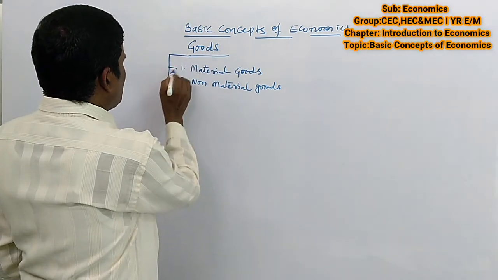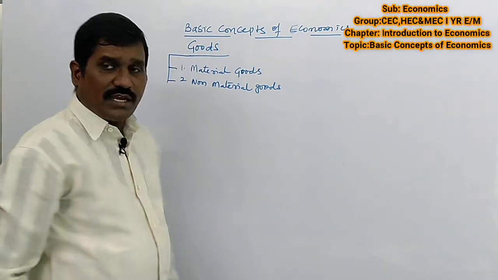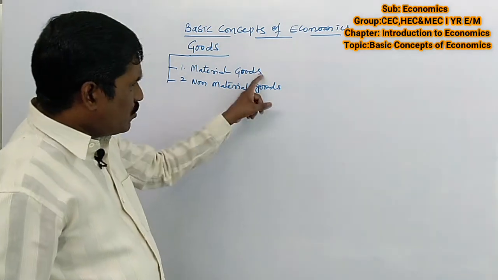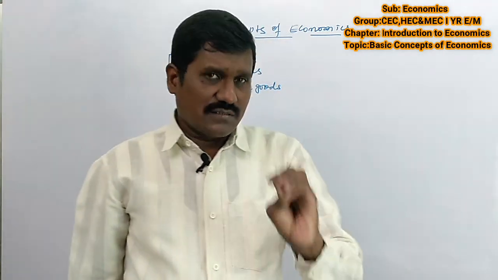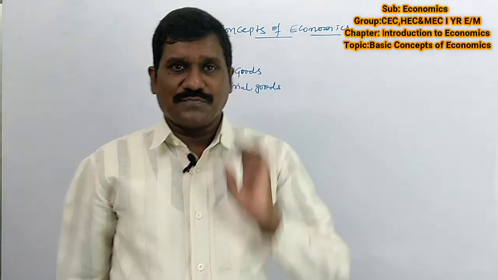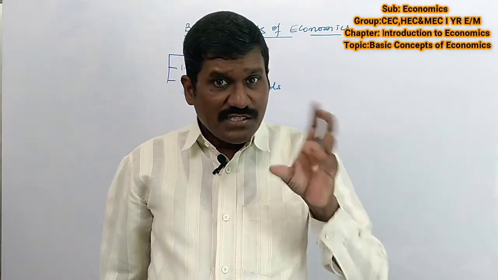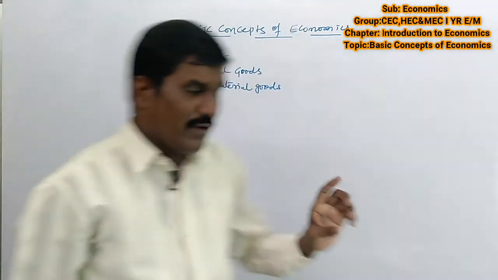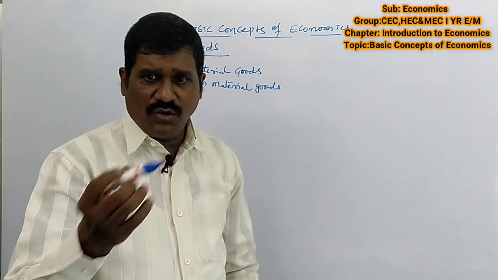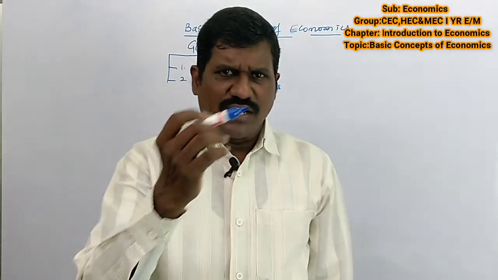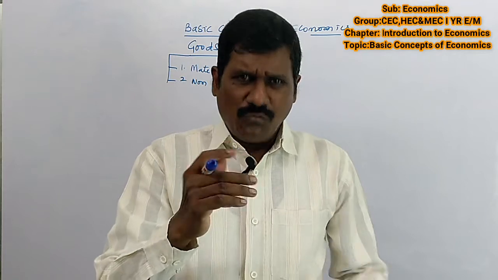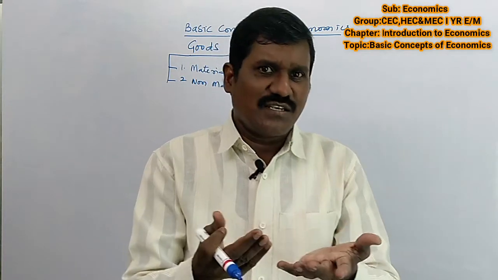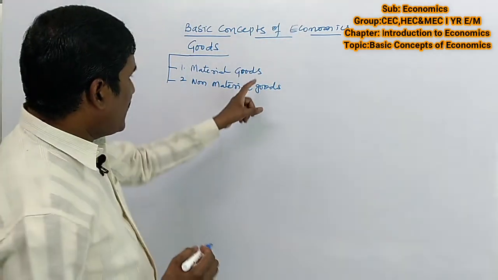One is material goods. What are material goods? The goods which we can see and touch are called material goods. For example, this is a marker. We are seeing it, so this is a material thing. Material means we can see and touch it. That is called a physical good.